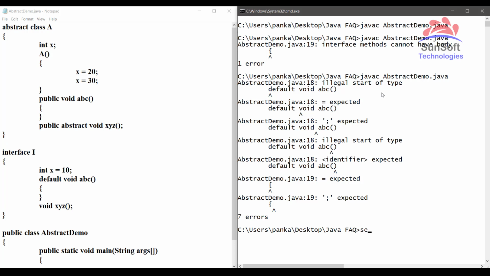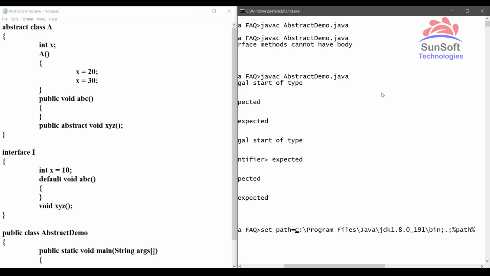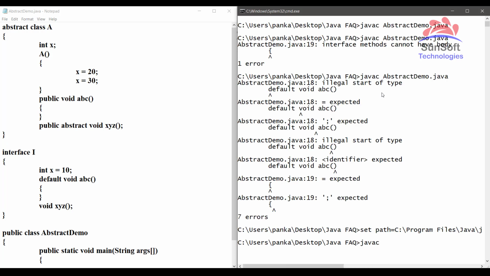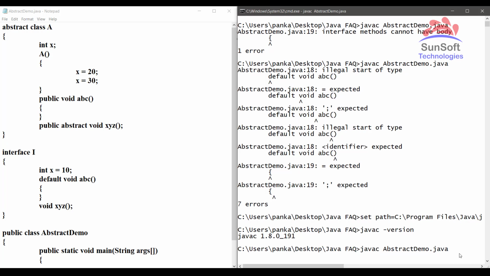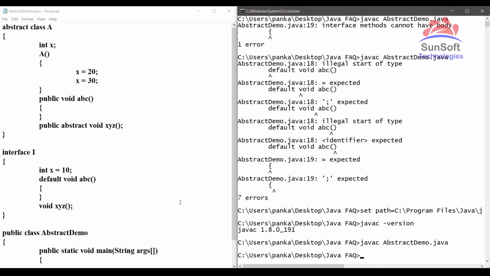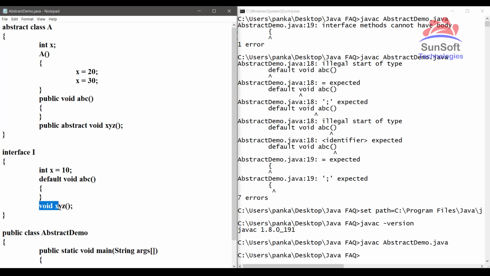So let me set back to version 8. Yes, I am setting back to version 8. And now just for confirmation, javac -version, yes, it is showing me 1.8. Now let me compile with javac AbstractDemo.java and we can see it is compiling fine. So from version 8 onwards, we can have abstract class and interface, both with abstract methods as well as non-abstract methods. So here in the interface, this is by default now an abstract method and this is now a non-abstract method. Similarly here, this is an abstract method and this is a non-abstract method.